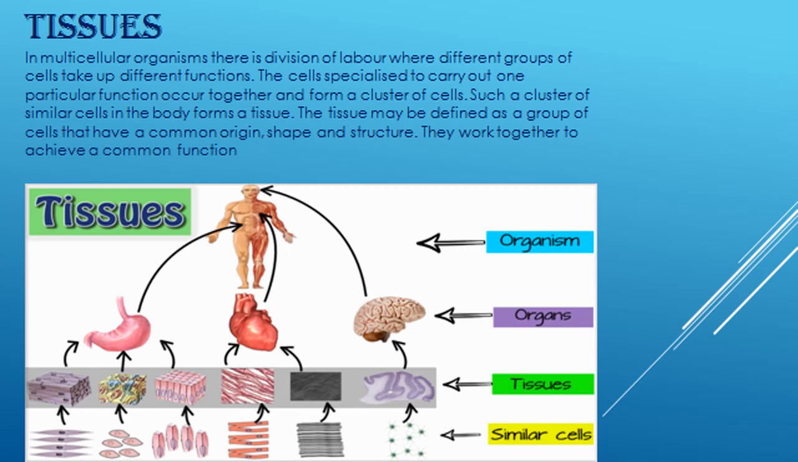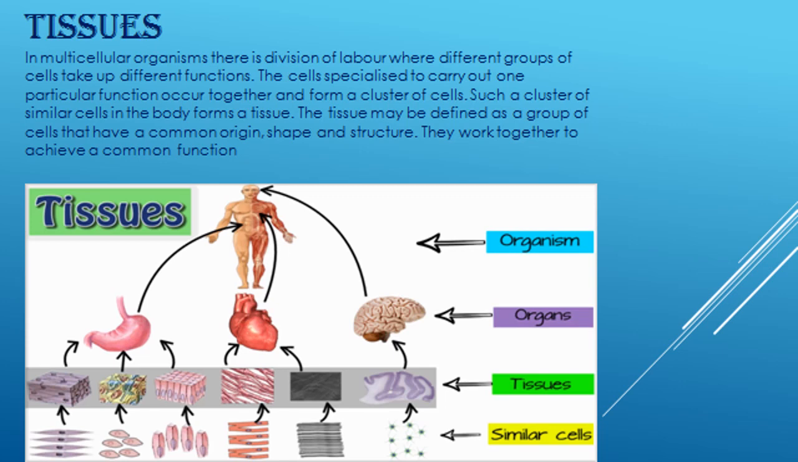The term tissue was coined by Bichat in 1792, and the study of tissue is called histology. So a group of cells similar in structure that work together to perform a particular function form a tissue. In a multicellular organism there is a division of labor where different groups of cells take up different functions. The cells specialized to carry out one particular function occur together and form a cluster of cells.